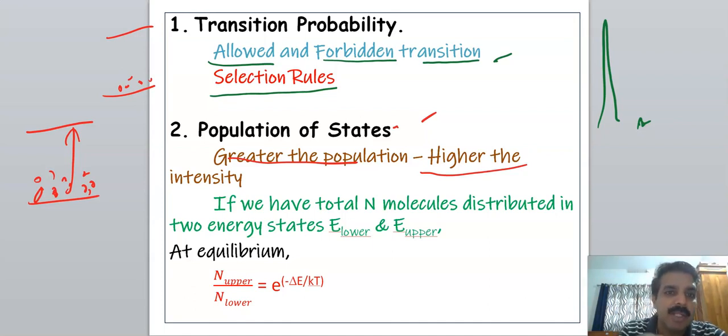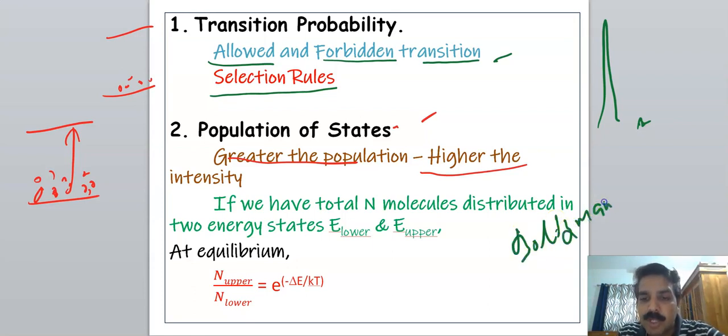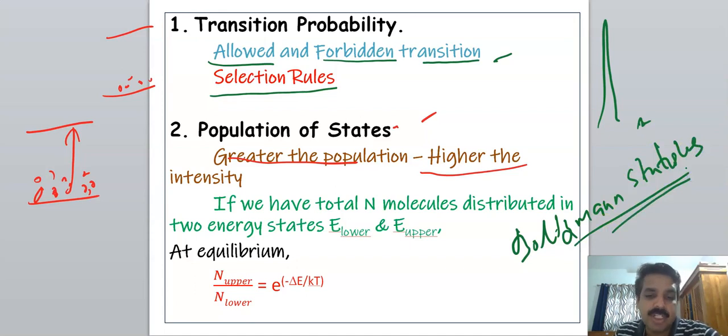There is a basic equation to determine the population of a particular state, called the Boltzmann distribution or Boltzmann statistics. Using Boltzmann's equation, we can calculate the population of a particular level.